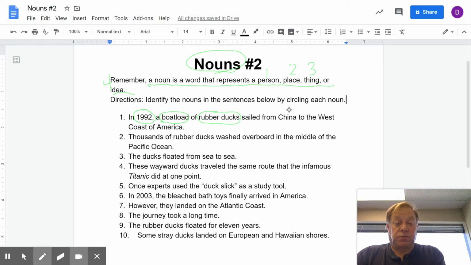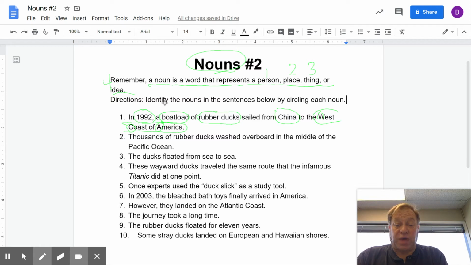Sailed from China, that's a place. And then to the west coast of America. I'm going to need to circle all of the west coast of America because honestly, that is another open compound. We know that that one's an open compound of one place because of the capital letters. That's kind of like a first, middle, and last name.